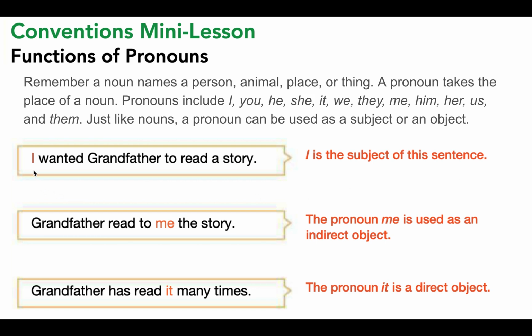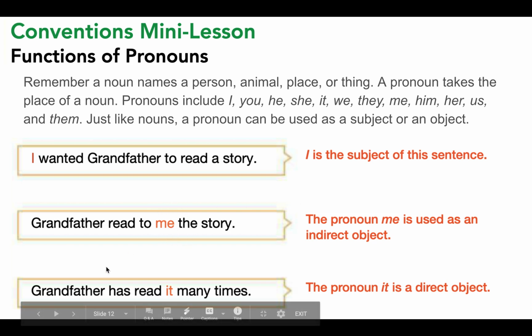So in this first example, I wanted grandfather to read a story. I is the subject of this sentence. Okay, the next example, grandfather read to me the story. The pronoun me is used as an indirect object. Then last, grandfather has read it many times. The pronoun it is a direct object, and it would be referring to the story.